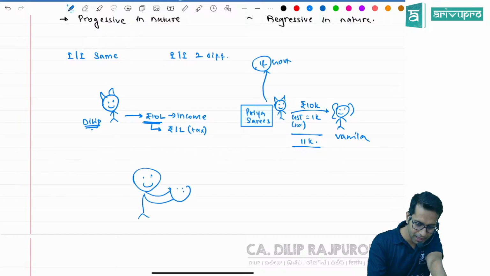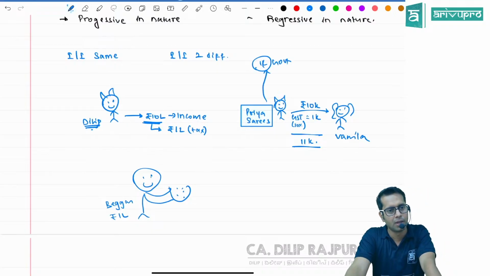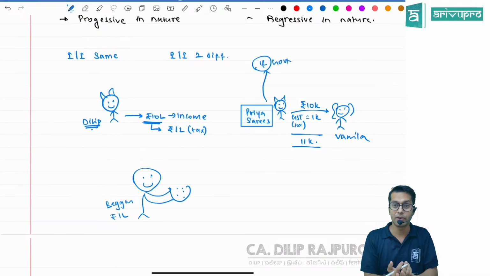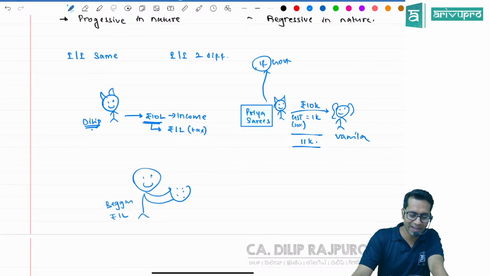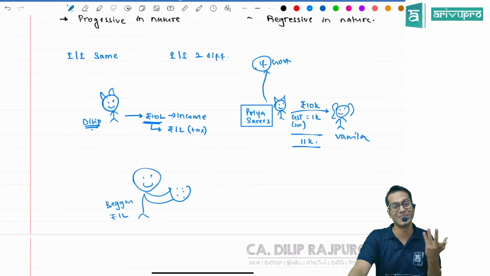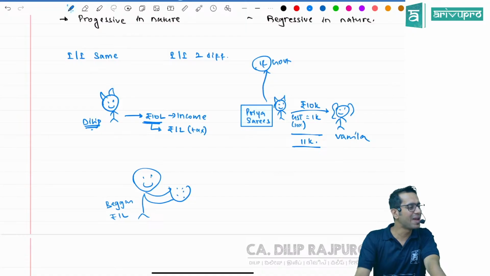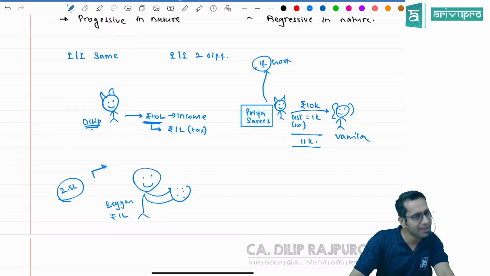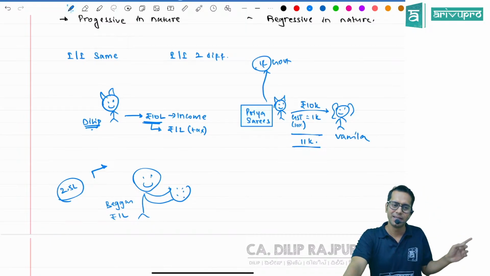Take a beggar. Say the beggar is earning 1 lakh rupees per year. Okay, now the income tax law says, up to 2.5 lakhs you don't have to pay me anything. So will the beggar pay any tax?